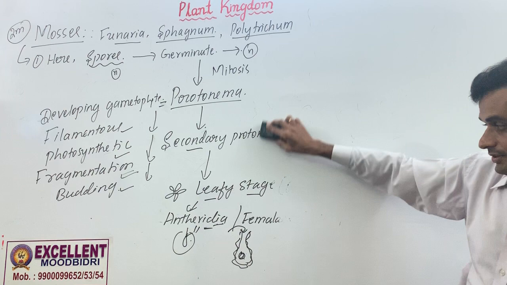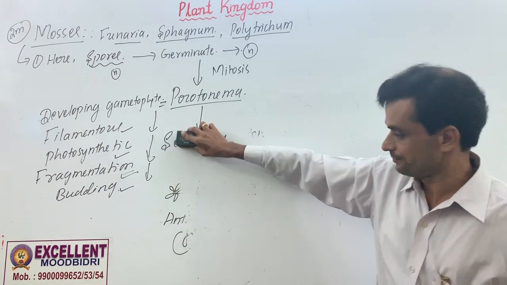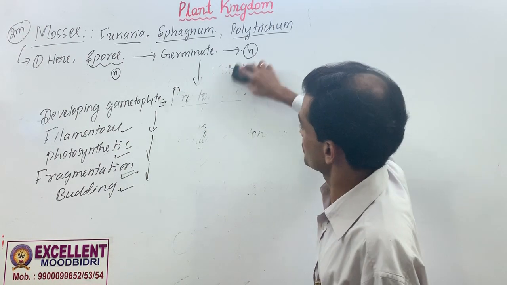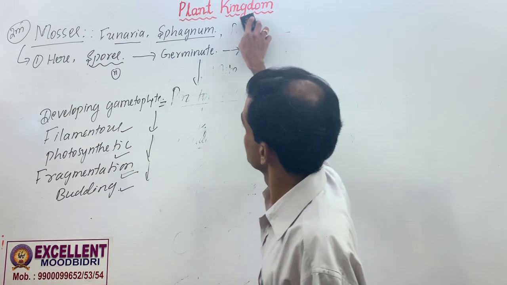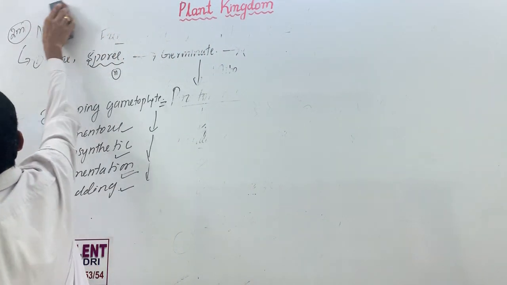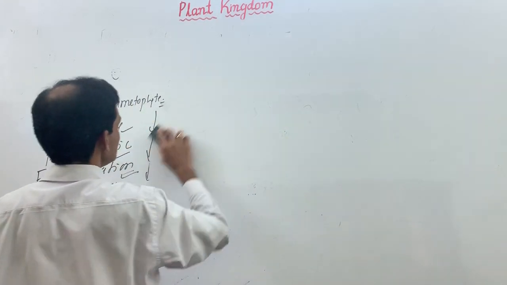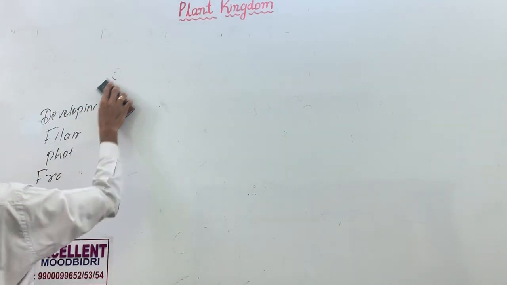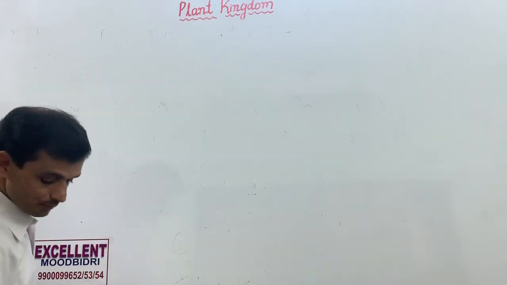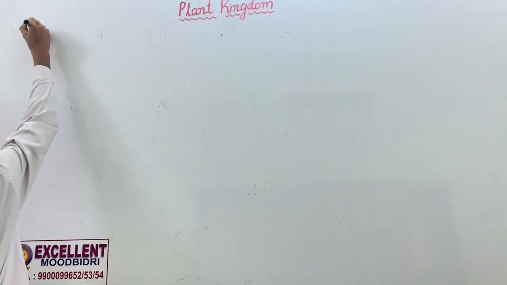Bryophytes, pteridophytes are all lower forms. So we shall understand characteristics of pteridophytes. Have you seen any pteridophytes?